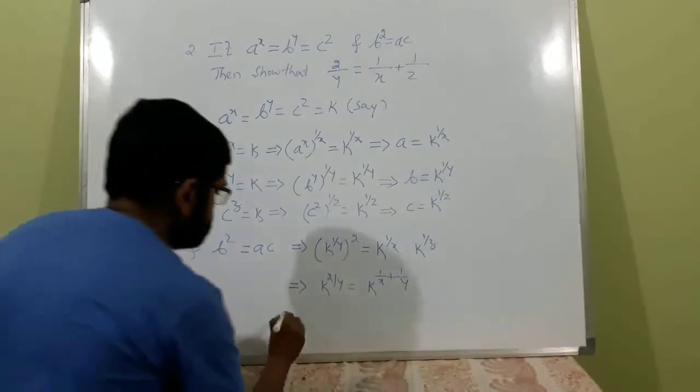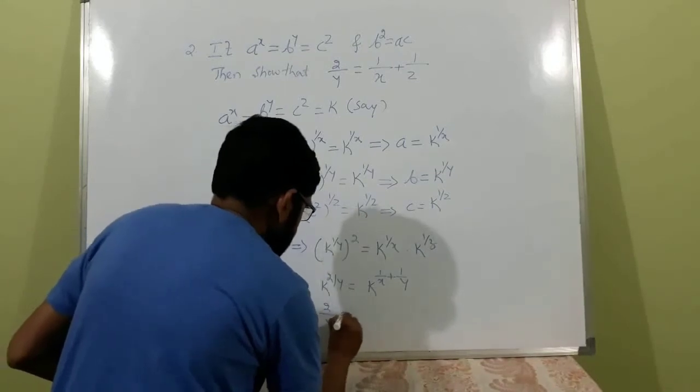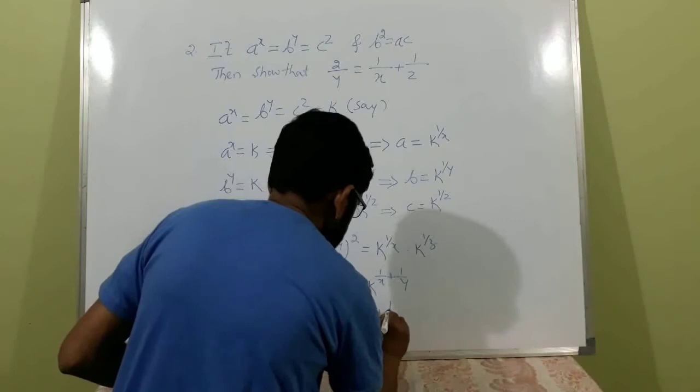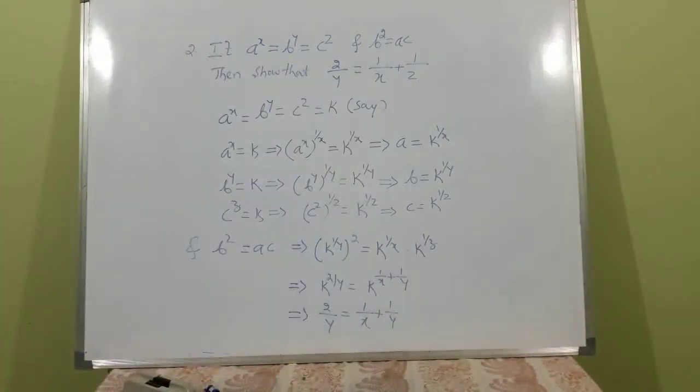Therefore 2 by y is equal to 1 by x plus 1 by z. So if a raised to x is equal to b raised to y is equal to c raised to z and b square is equal to ac, then 2 by y is the same as 1 by x plus 1 by z.